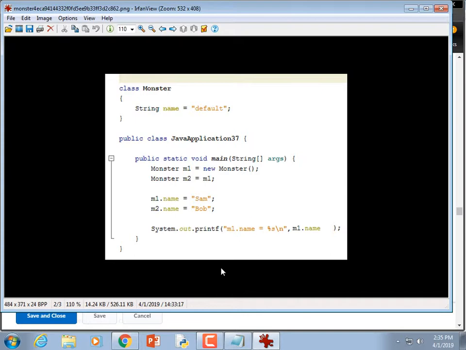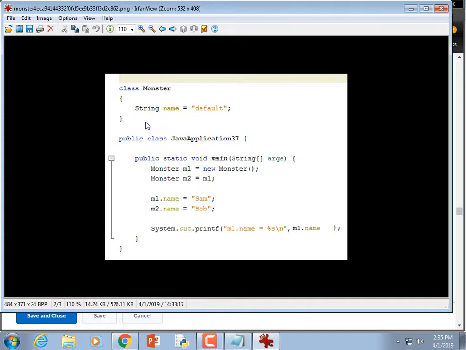Yeah. So in order to do Sam and Bob, I would need to do M2 equals new monster. And then they have their own separate data. Now, if this data had been declared as static, then they're shared between the two, and it would be Sam for both. It's very confusing. But it's not static. So, I'm trying to wrap my mind around that.